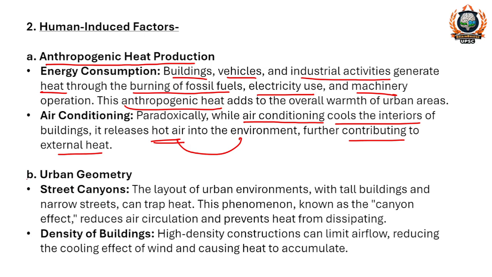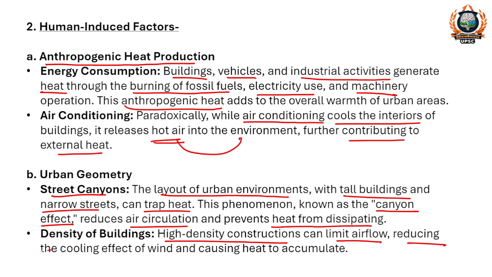Then urban geometry, street canyons. The layout of an urban environment with tall buildings and narrow streets can trap heat. This phenomenon is called the canyon effect. It will reduce air circulation and prevent heat from dissipating. Next, density of buildings. High density construction can limit airflow. It will reduce the cooling effect of wind and cause heat to accumulate in the buildings. These are human induced factors.